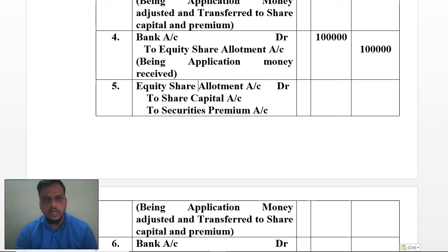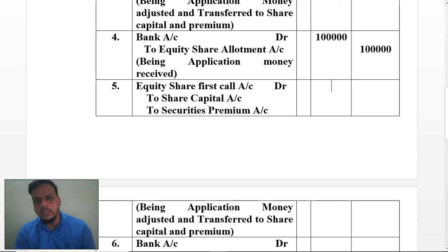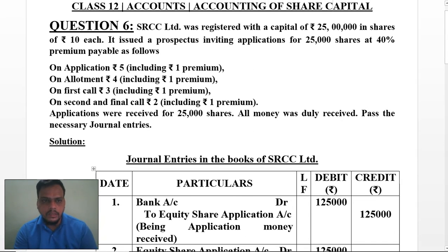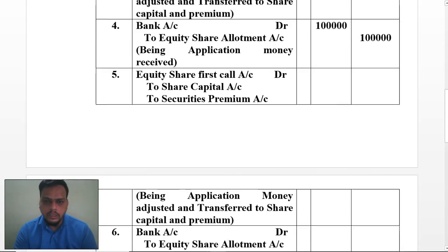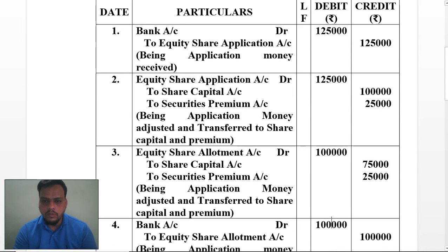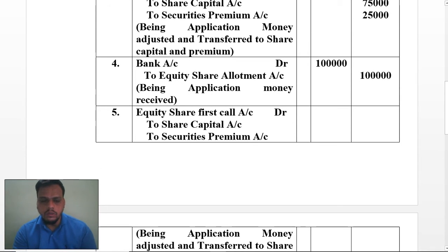So equity share first call, here the entry will be equity share first call account debit to share capital to securities premium. Here the amount will be a little bit lesser because it has been said that 3 rupees you have to receive. 3 into 25,000 will be 75,000 rupees.